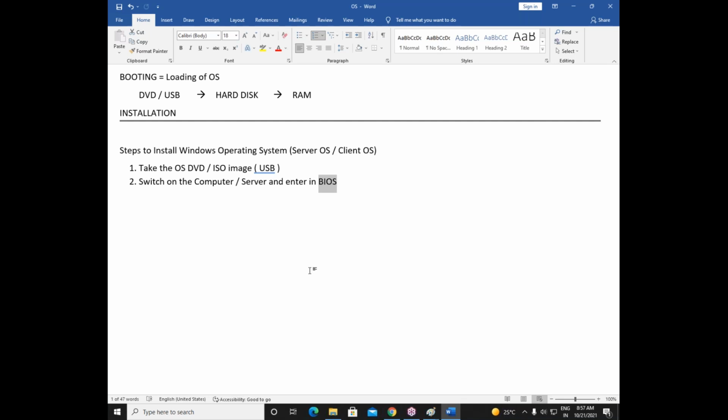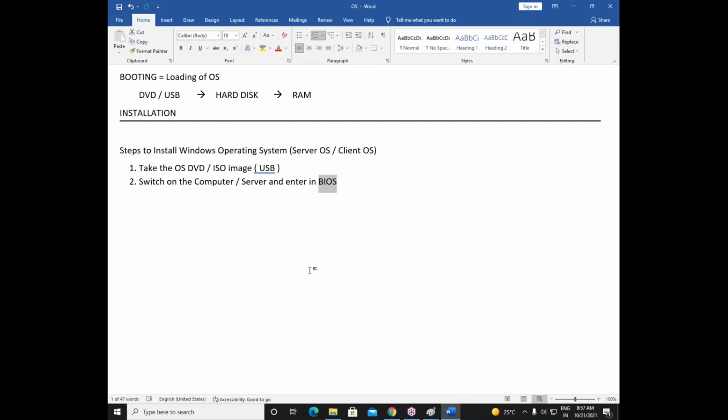Or if you are installing the operating system from a server, for example, there are 500 computers. Installing the operating system in 500 computers will take some days or maybe some weeks, because installation will take at least half an hour. So instead of installing the operating system on each individual machine, we install the operating system from a server into all the 500 computers.